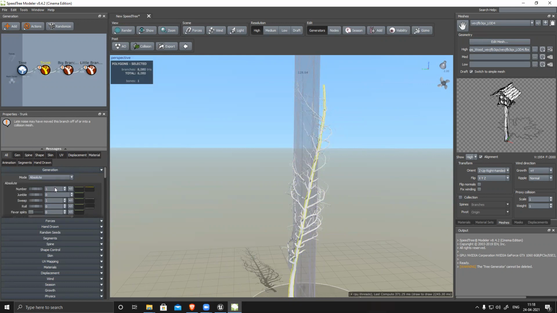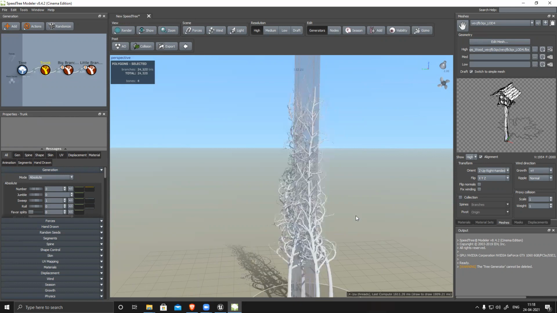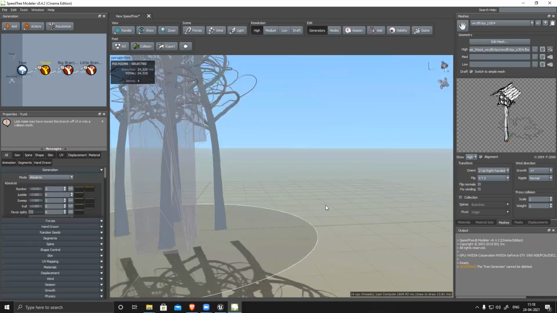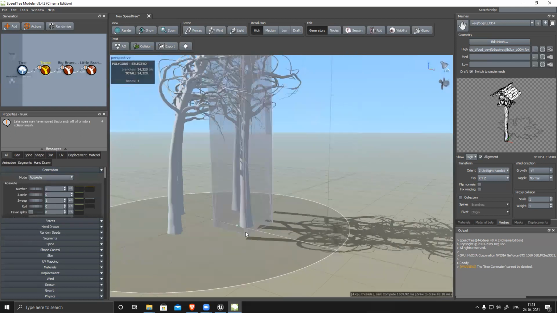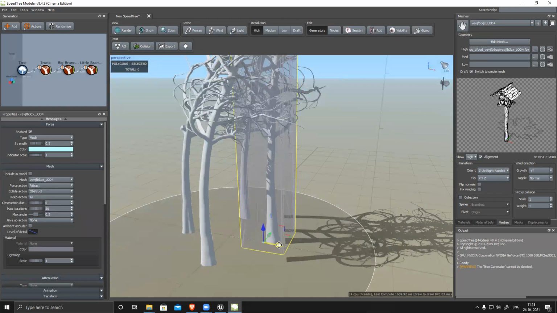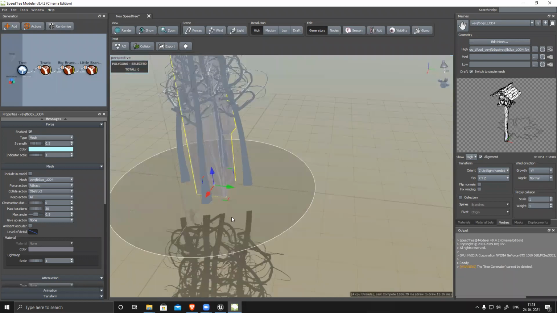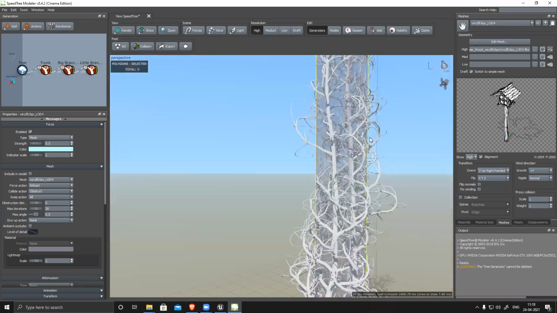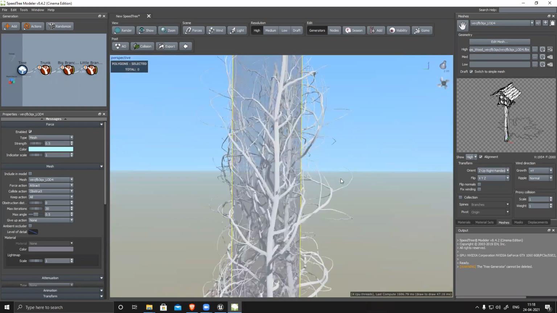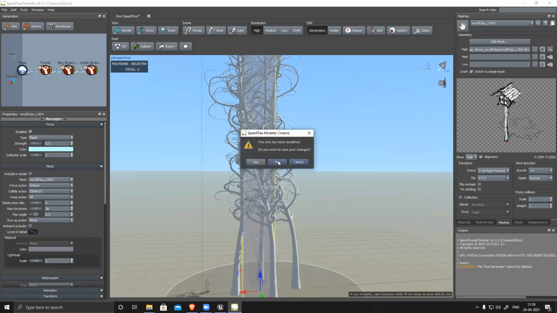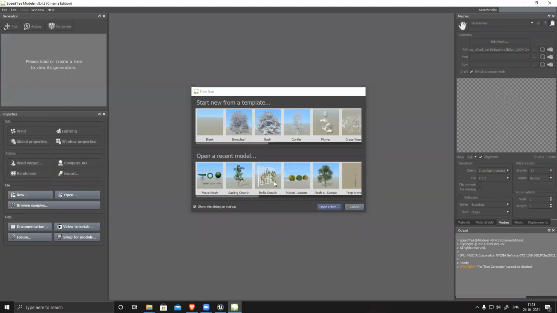Trunk. Suppose I want multiple branches, I can do that as well. You see, I can select this and move it also, and it will always wrap around the surface. I guess I have a preset here. This one.